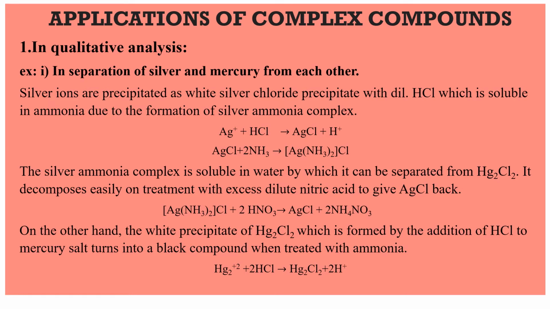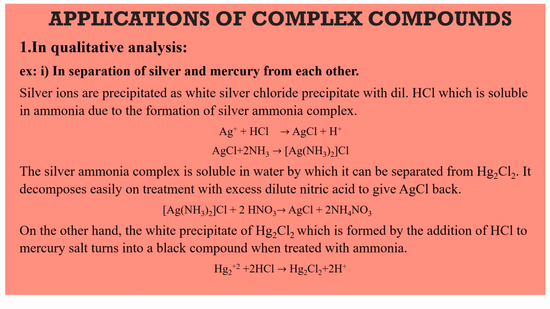First, Ag plus ions, when treated with dilute HCl, converted into white AgCl precipitate. When this AgCl precipitate is treated with ammonia, it is soluble and forms a silver ammonia complex. This complex dissolves in water, and when treated with excess HNO3, it gives us AgCl back.